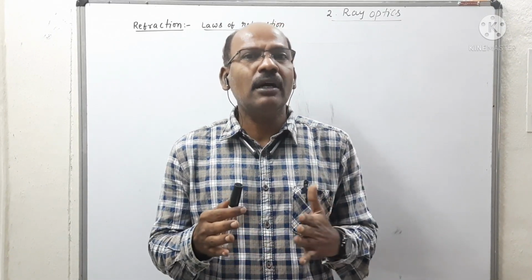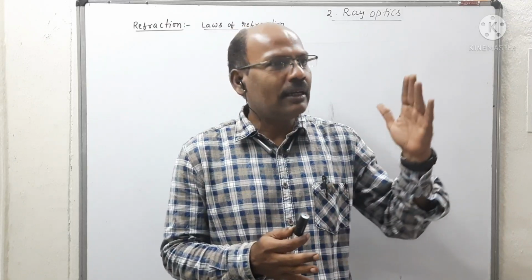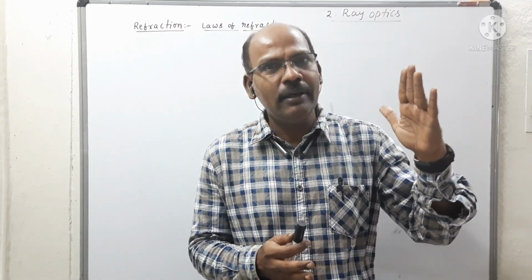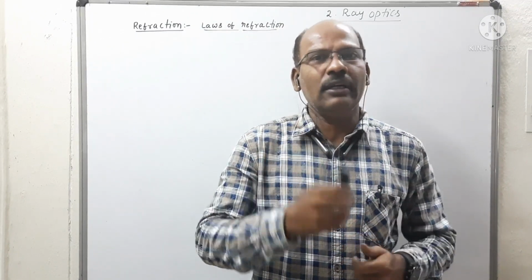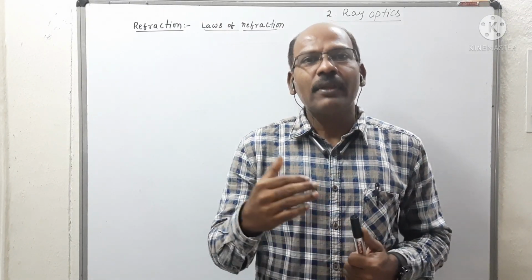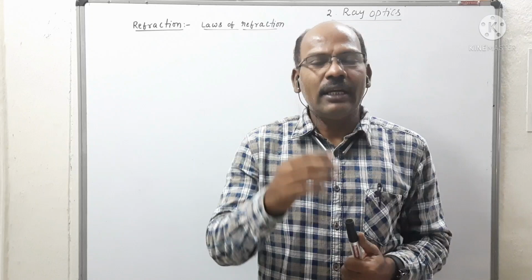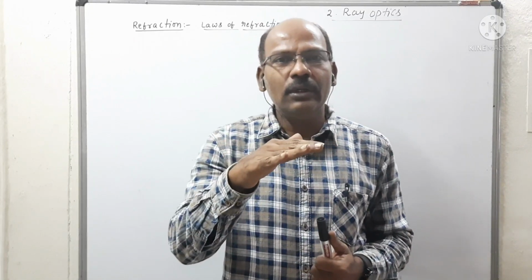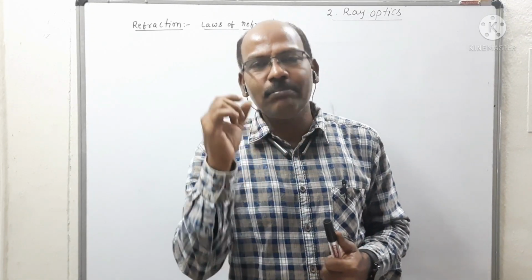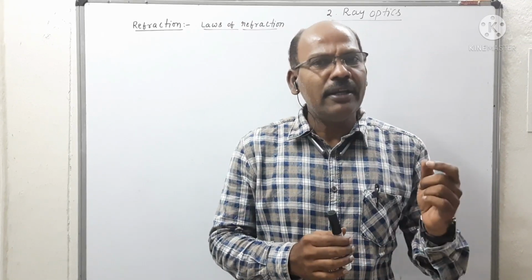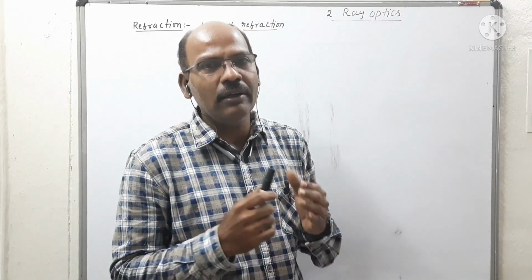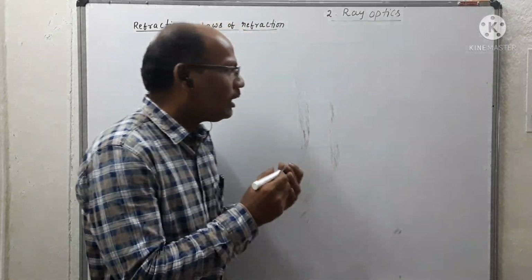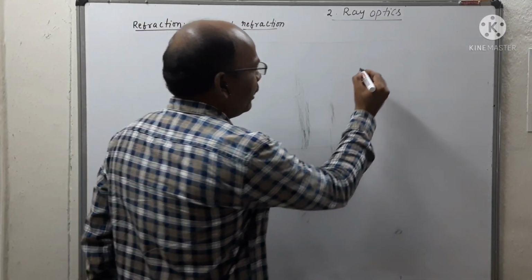This is because when light travels from air, called rarer medium, into water, which is called denser medium, at the separation of the two the light is slightly bending. So the bending of light at the separation of two media is called refraction. That can be observed like this.